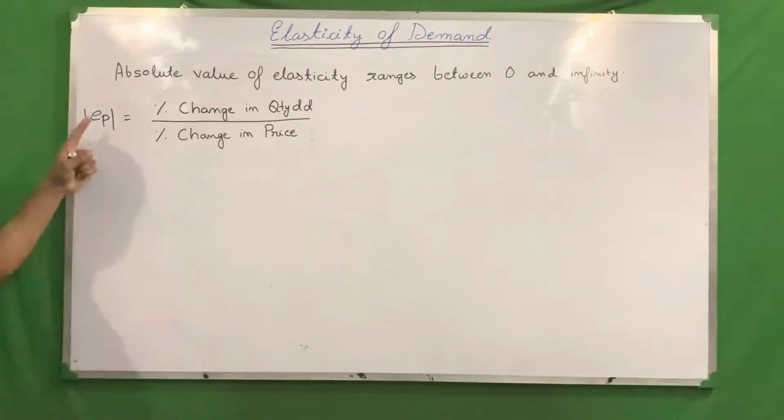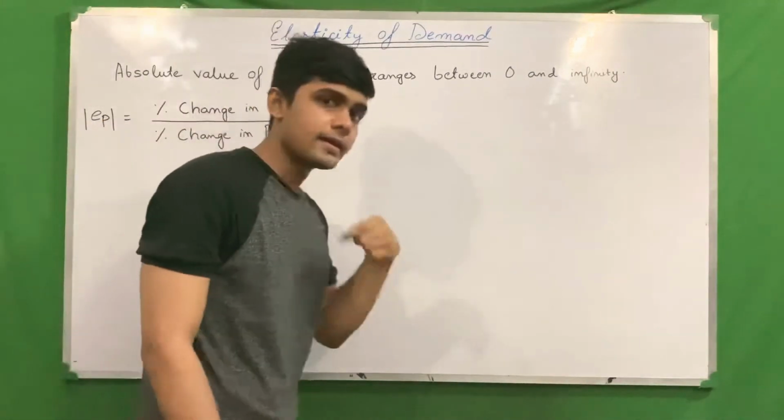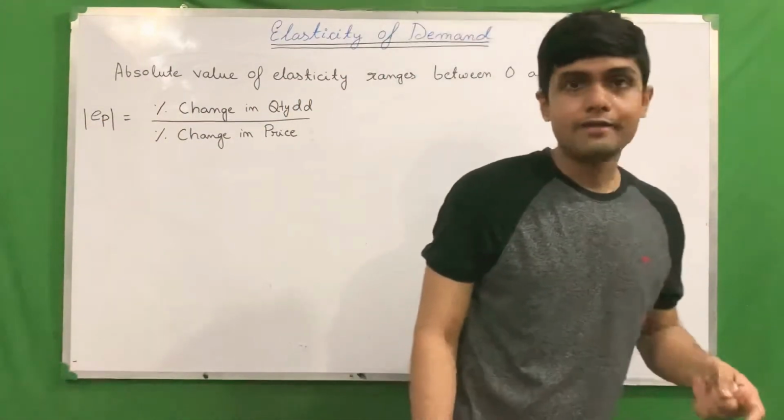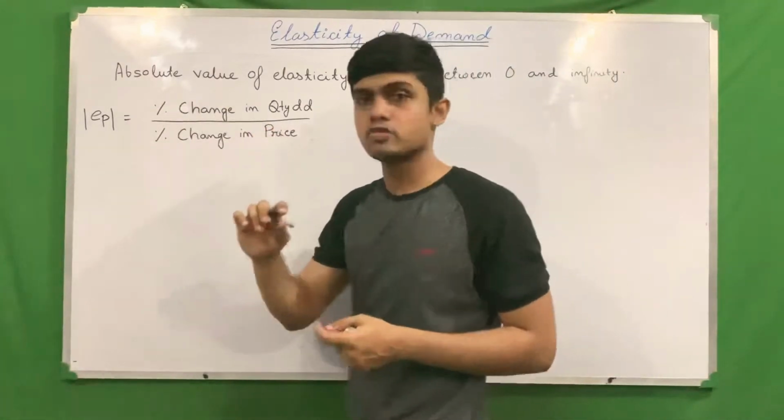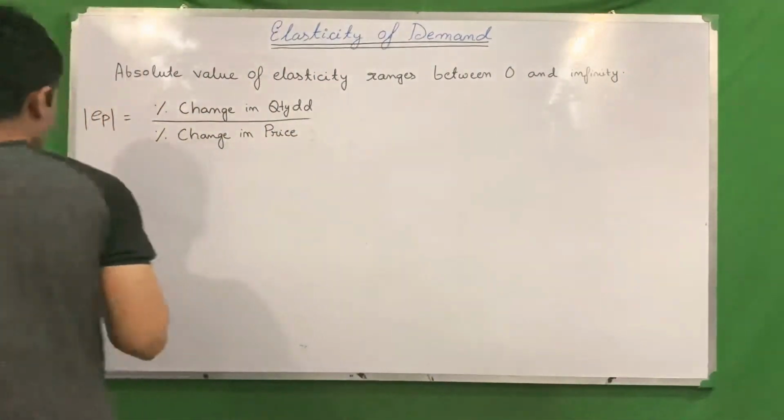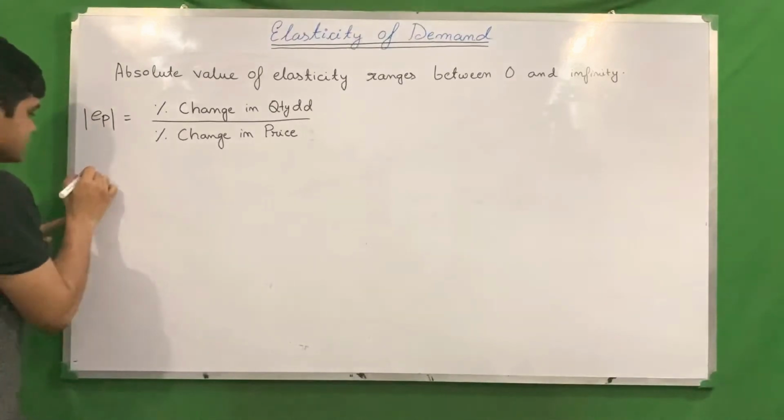Now absolute value means even if I get a negative sign, I will not put it because I am doing absolute value. So first let me show you case 1.